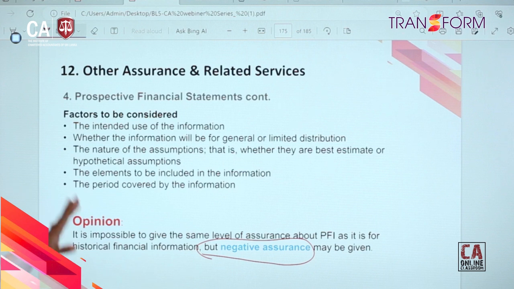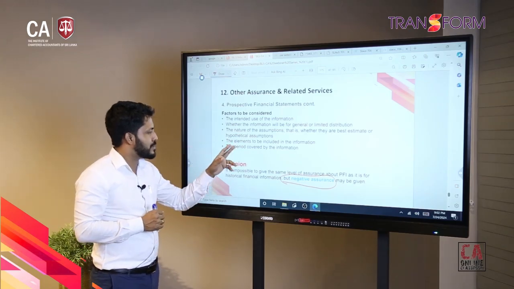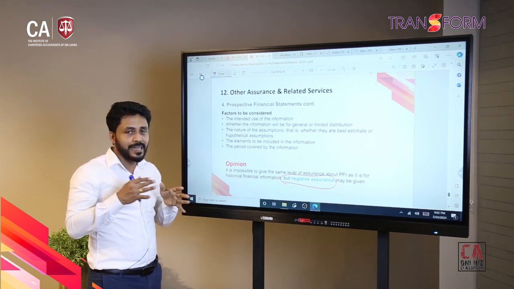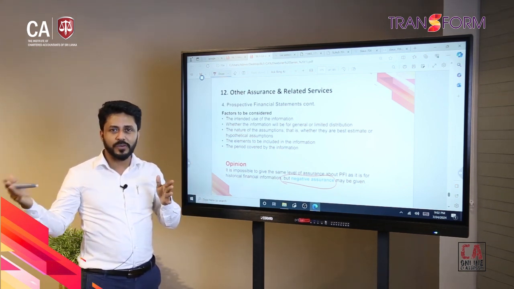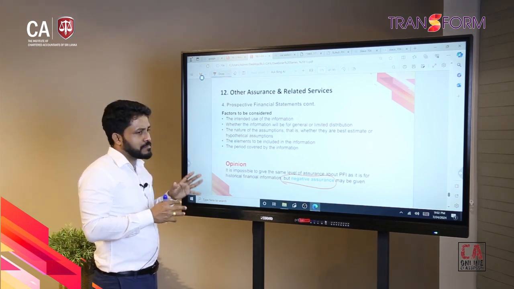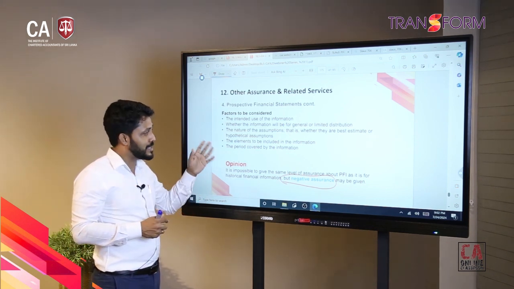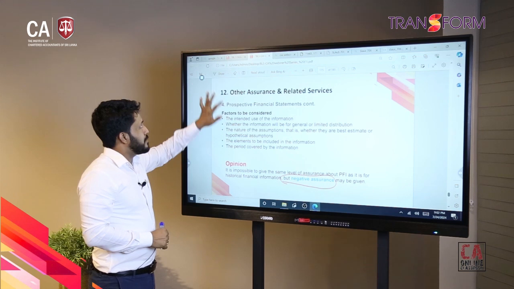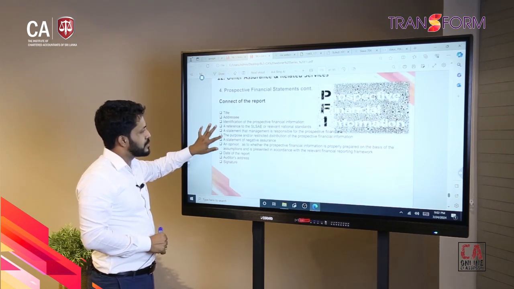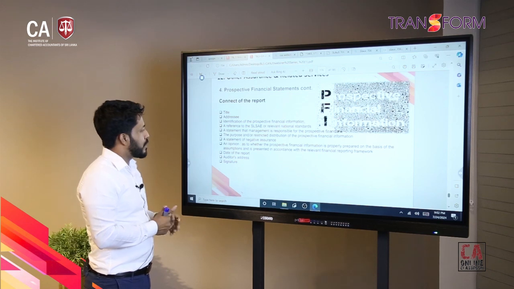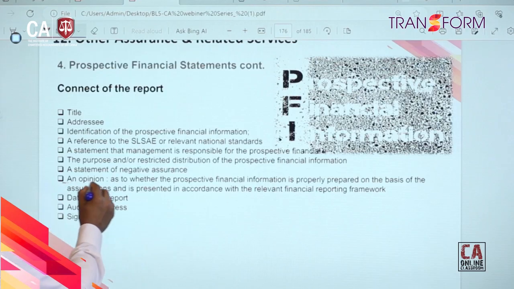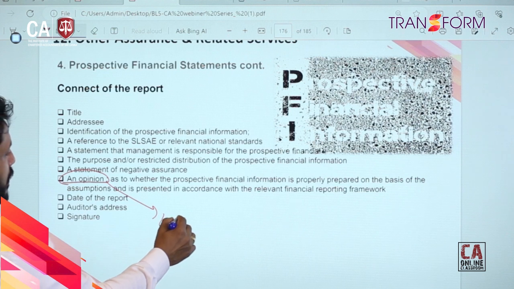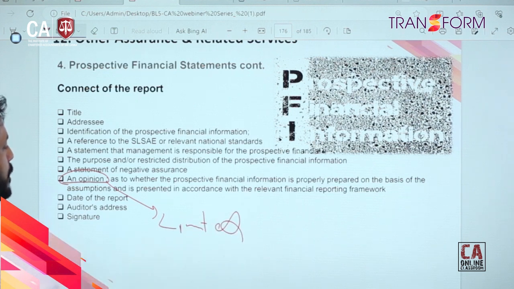Once you are doing your audit engagement, these are the areas you need to focus on: the related assumptions, the elements, and the period covered, whether 3 years, 5 years or 10 years. Whatever the information, management judgment and representation, all those things should be evaluated. And in the final report itself, here we are having an opinion, but it should be a limited opinion.